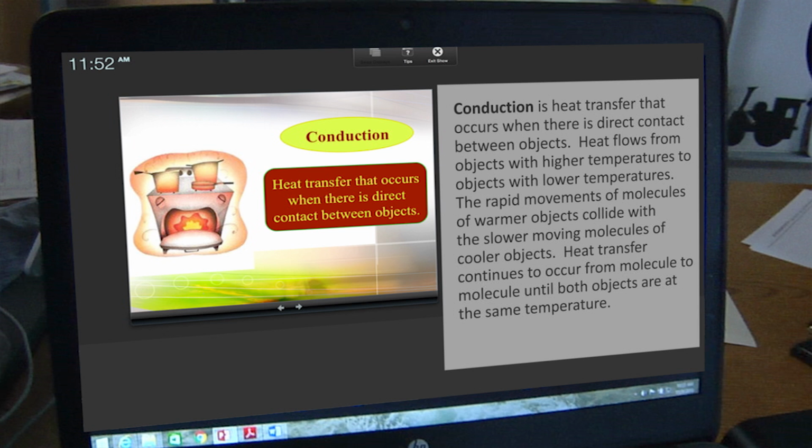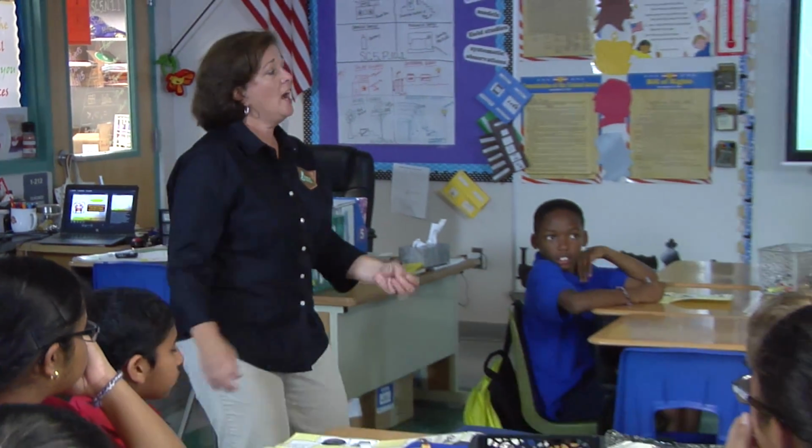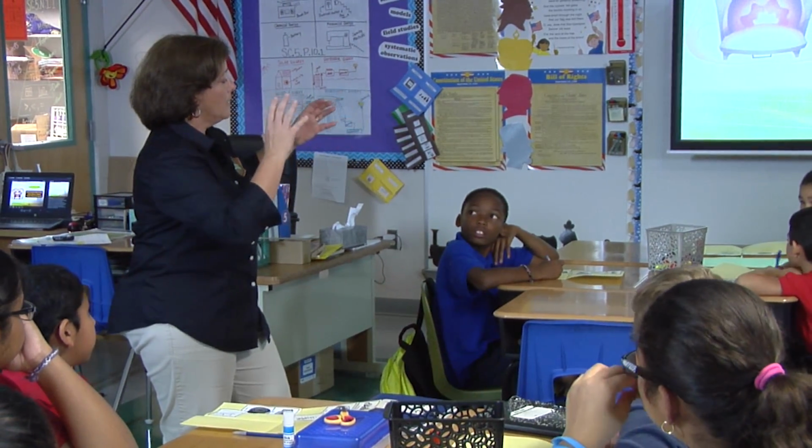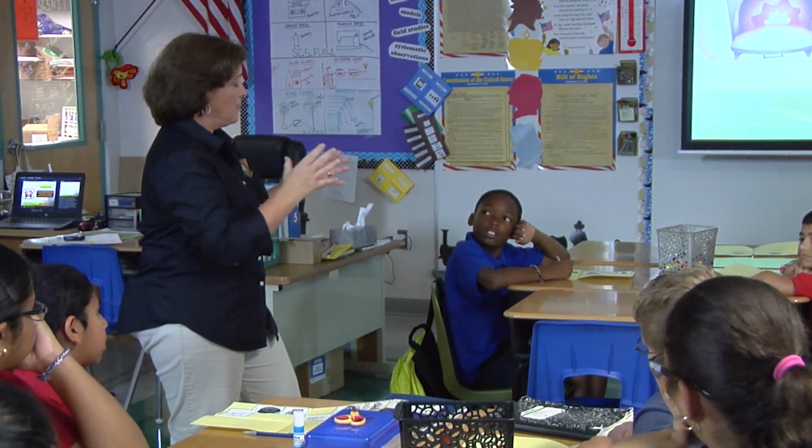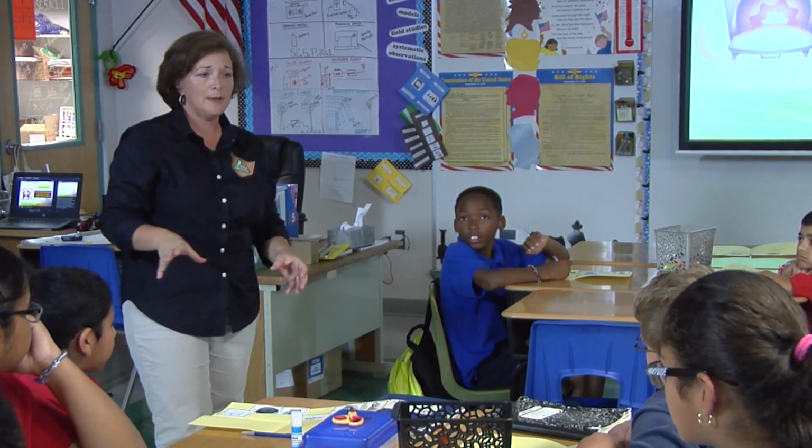Listen carefully. Conduction is heat transfer that occurs when there is direct contact between objects. Heat flows from objects with higher temperatures to objects with lower temperatures. The rapid movement of molecules of warmer objects collide with the slower moving molecules of cooler objects. Heat transfer continues to occur from molecule to molecule until both objects are the same temperature. So we have conduction, from a higher temperature to a lower temperature.